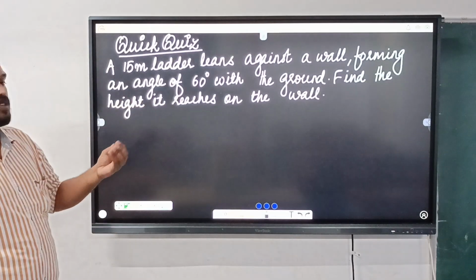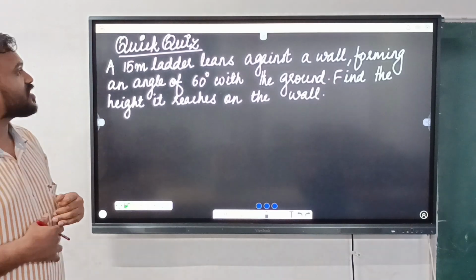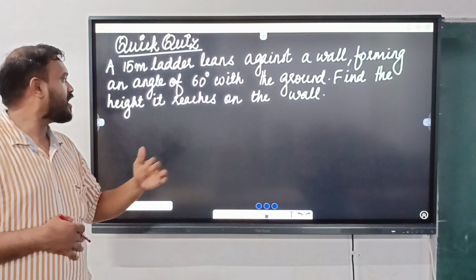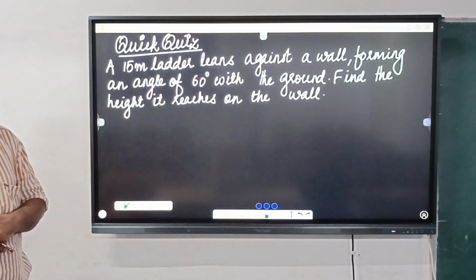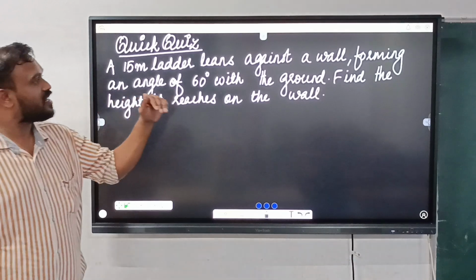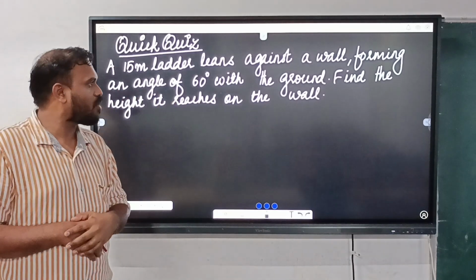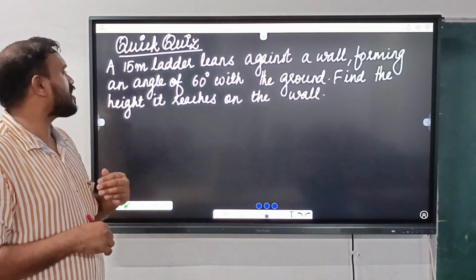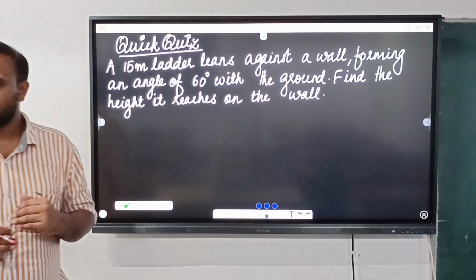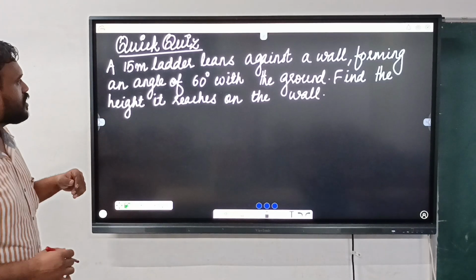See this question, a simple question. A 15-meter ladder leans against a wall forming an angle of 60 degrees with the ground. Find the height it reaches on the wall. You just try it. It's easy, right? So what is the question?